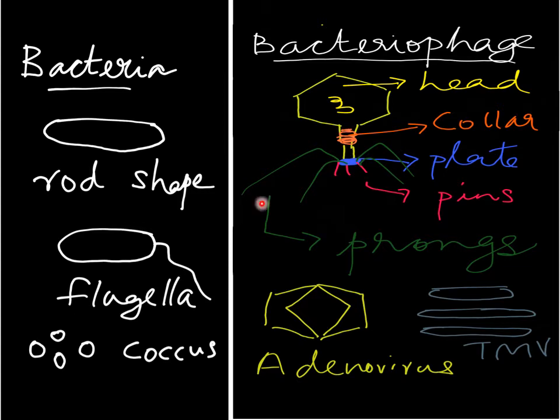Bacteria. Bacteria can be rod shaped, they can have flagella, or they can be spherical in shape. Similarly, viruses are also of different types. Bacteriophages have a typical structure of head, collar, plate, prongs, and pins. Adenovirus looks different from tobacco mosaic virus, which is rod shaped.